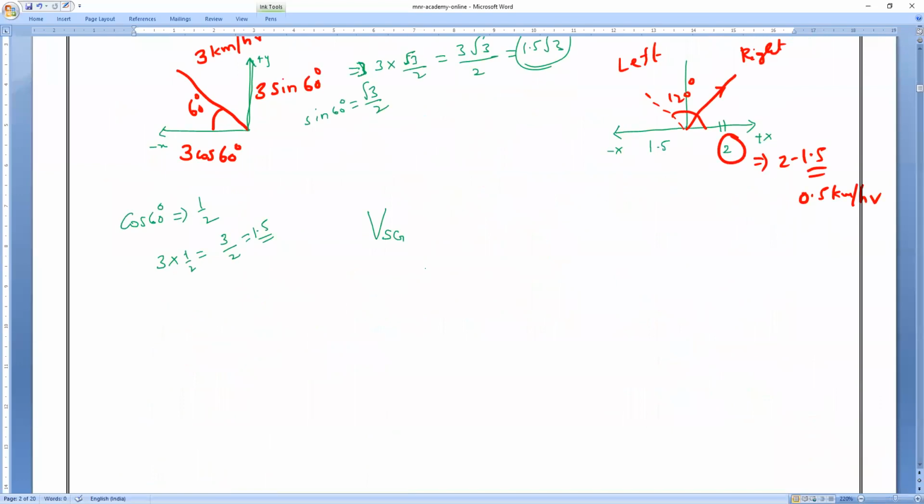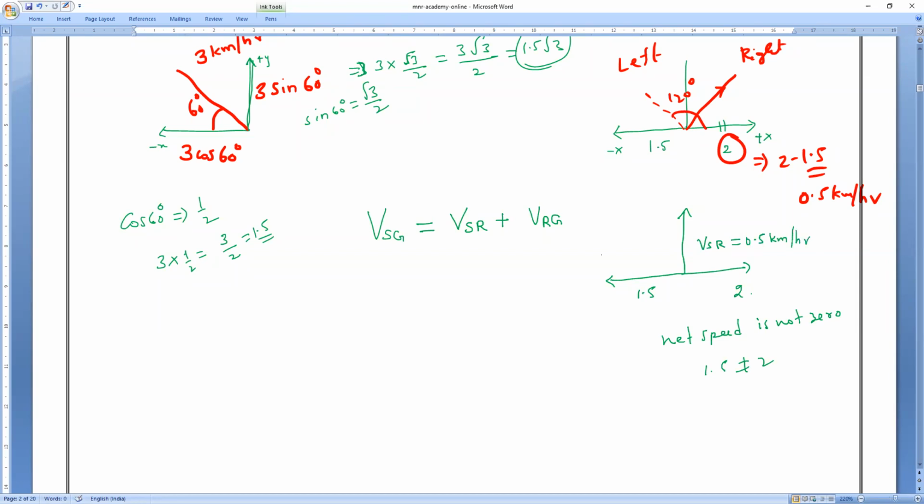So now I want velocity of a swimmer with respect to ground, which is equal to, all of you observe, velocity of a swimmer with respect to river plus velocity of a river with respect to ground. Understand, everybody? Check it. This is the vertical component and this is the horizontal component. This side how much, guys? 1.5. This side 2. So the net speed is not 0. So what is the net speed? Net speed of a person is not 0. 1.5 is not equal to 2. So what is the velocity of a swimmer with respect to river? Finally, how much, guys?